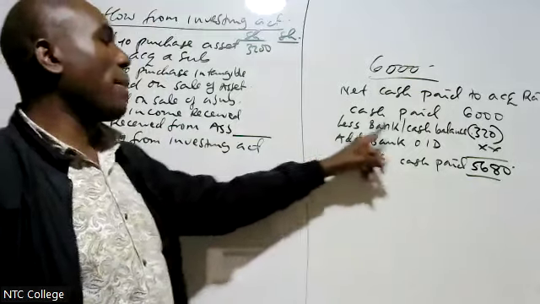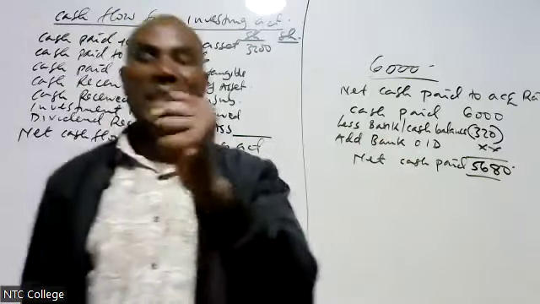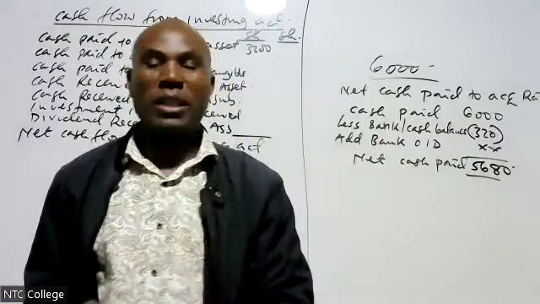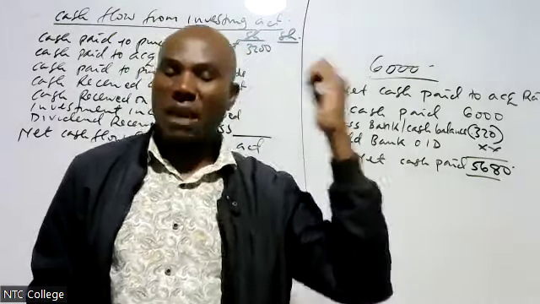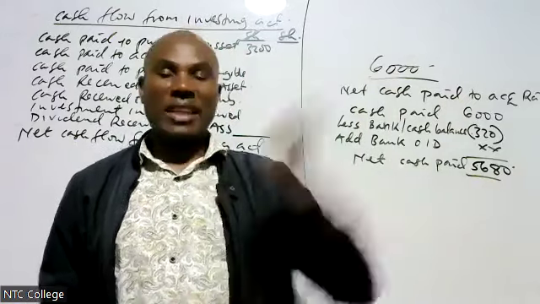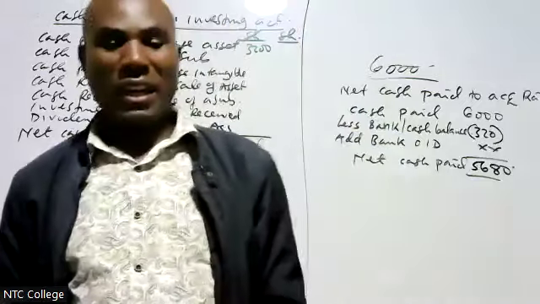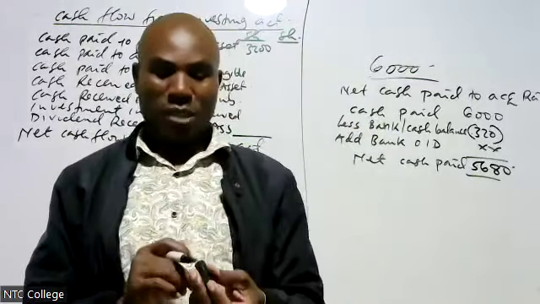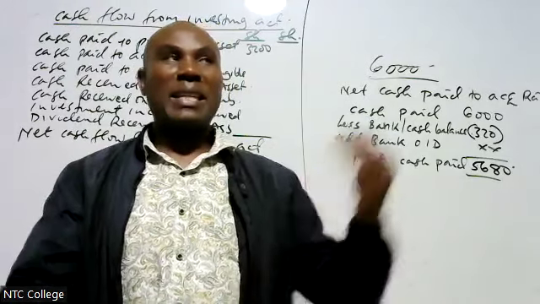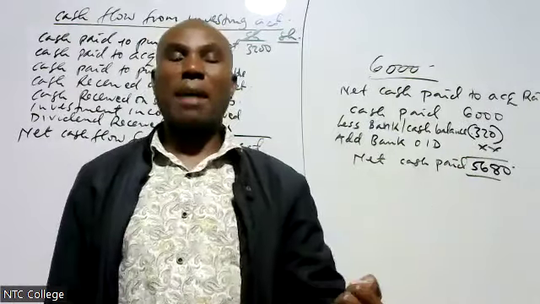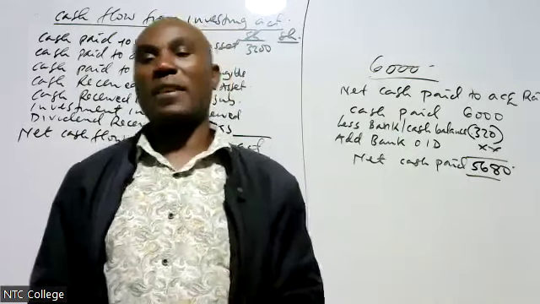Why are we subtracting the bank balance and adding the bank overdraft? Remember, I acquired a subsidiary. In this hand, I paid 6 million. But in the other hand, this subsidiary came with 320. Listen very carefully. I know it is very complicated, but you will understand because I am explaining. You paid 6 million with one hand, but in the other hand, this subsidiary is coming with 320. Therefore, although I paid 6 million, I'm also receiving some cash.